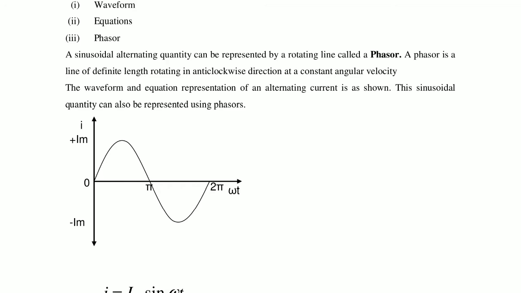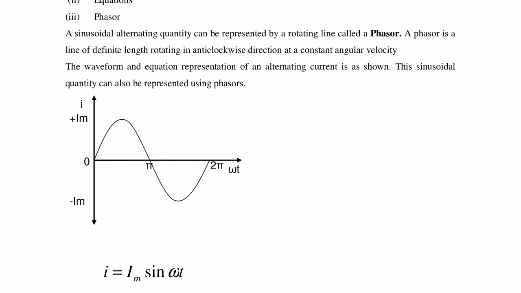A sinusoidal alternating quantity can be represented by a rotating line. That means it is going to the positive side, positive to 0, 0 to negative maximum, negative maximum to 0. That is a rotating line. That rotating line is called a phasor. A phasor is a line of definite length rotating in anticlockwise direction at a constant angular velocity. Constant angular velocity means omega is constant.